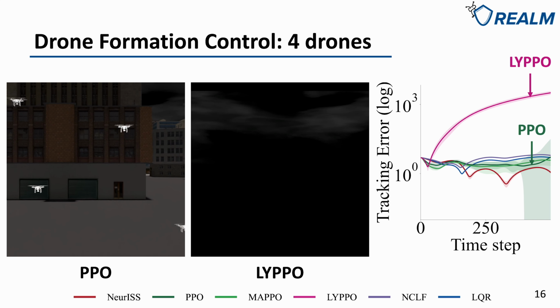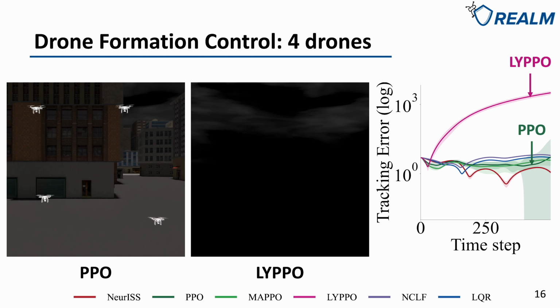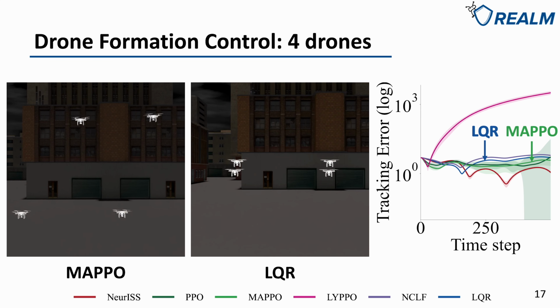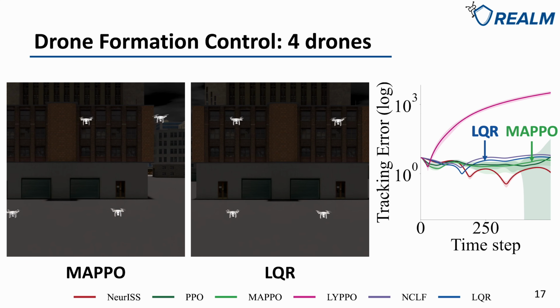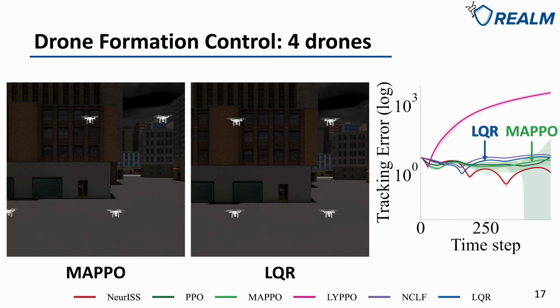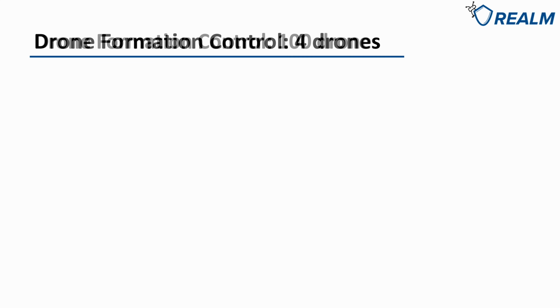This is because PPO cannot ensure the stability of the learned controller, and LYPPO needs to learn a centralized Lyapunov function along with the RL policy. But fitting a centralized Lyapunov function in a large state space is hard, and a bad Lyapunov function can lead to worse RL behaviors. For the decentralized approach MAPPO, its behavior is similar to the centralized PPO. L2R behaves well on keeping the formation, but it has large tracking errors. This is because L2R is designed for linear systems, and its performance is hard to guarantee in complex nonlinear systems.